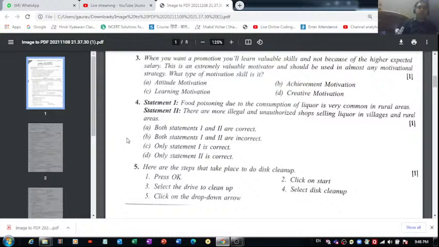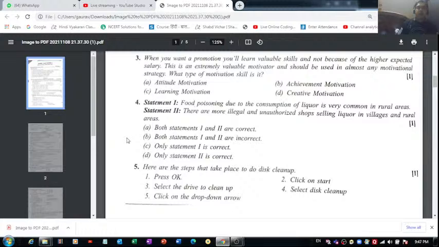Then question number 4, where we have two different statements. The first statement is food poisoning due to the consumption of liquor is very common in rural areas. That is absolutely right. They consume liquor at a very high amount, at a very high level.